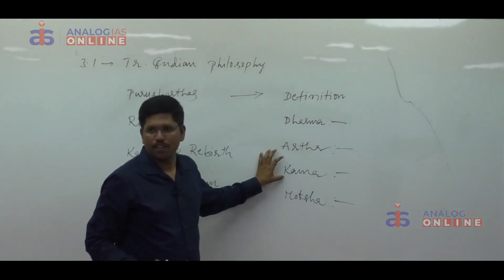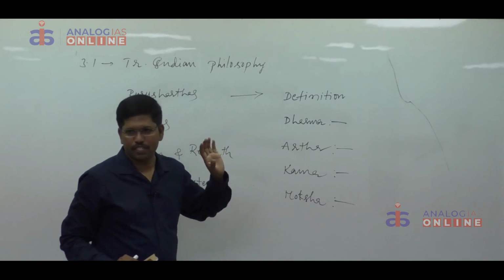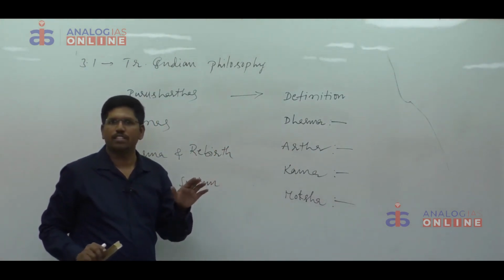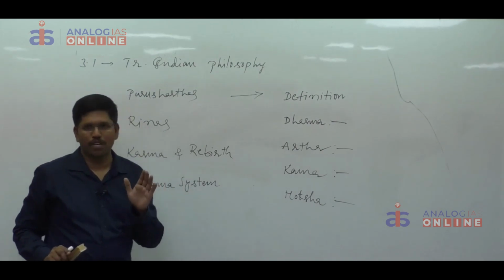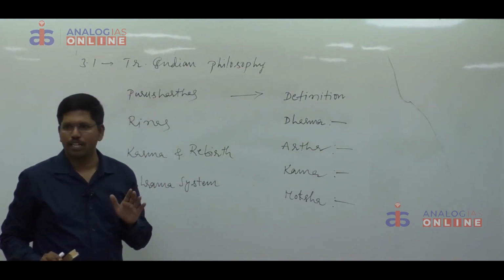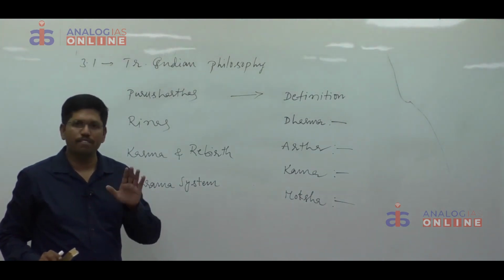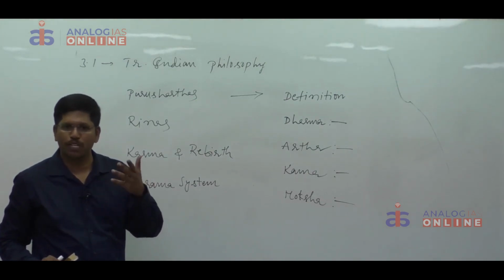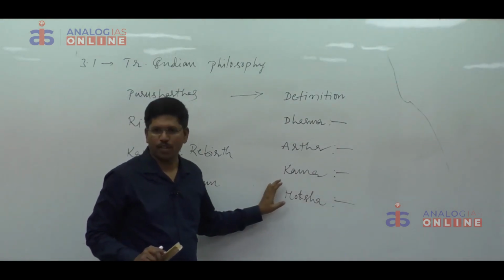Then Kama. Kama stands for desires, especially sex desires. Our Hindu philosophical thinkers have fully appreciated the role of kama in the life of human beings. The urge for sex is biological. It cannot be avoided. It must be satisfied. Whenever it is satisfied, it results in the production of children and perpetuation of human race. Then Moksha.